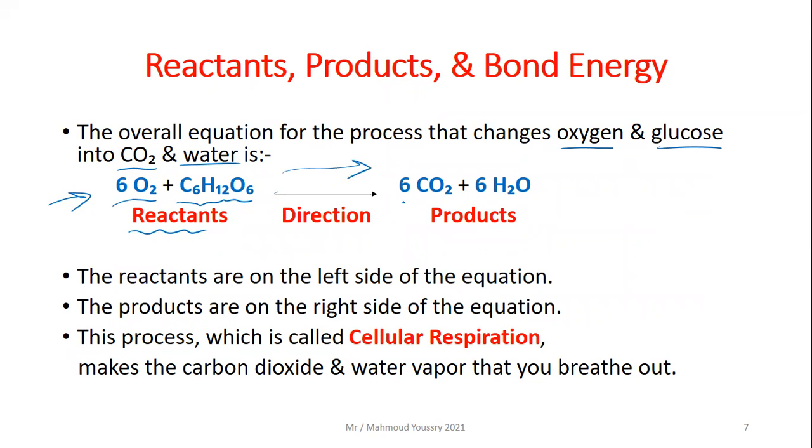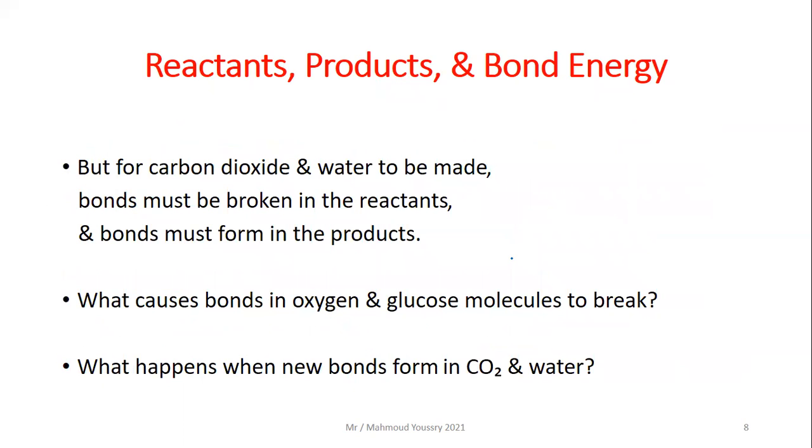It gives 6 carbon dioxide molecules and 6 water molecules. These are called products. The reactants are on the left side of the equation, while the products are on the right side. This process, called cellular respiration, as we studied before, makes the carbon dioxide and water vapor that you breathe out of your body.